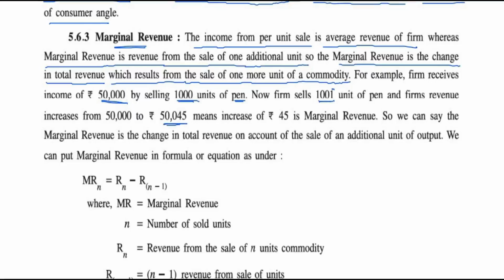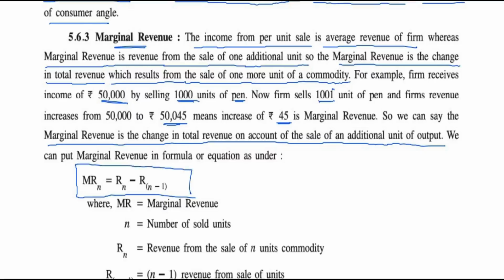It means the last unit, the 1001st, was sold for 45 rupees. So marginal revenue is the change in total revenue on account of sale of an additional unit of output. So MR of the nth unit is equal to revenue of n units minus revenue of n minus 1 units.